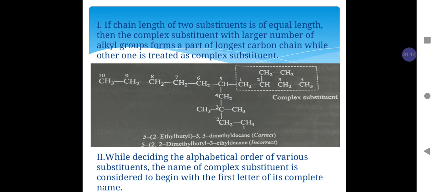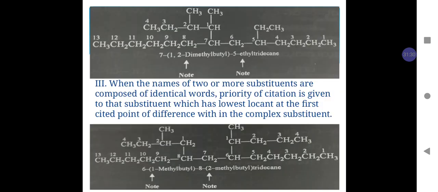While deciding the alphabetical order of various substituents, the name of a complex substituent is considered to begin with the first letter of its complete name. For example, in the given example, having 13 carbon atoms in the parent chain, the word root for it is tridec and the suffix is "ane", so the parent chain name is tridecane.